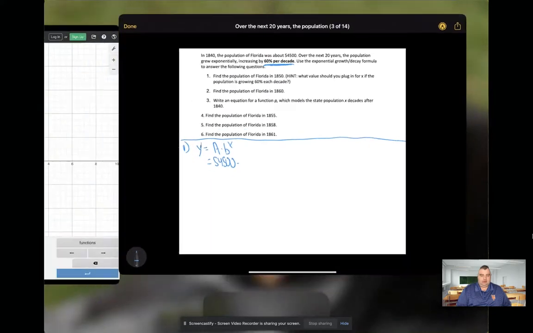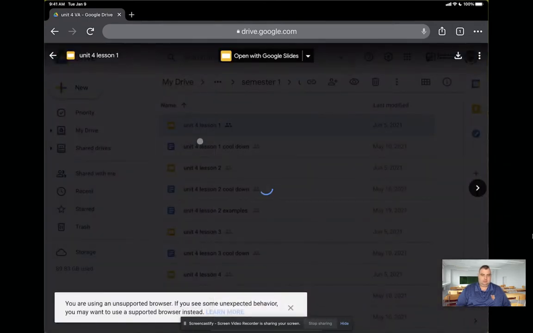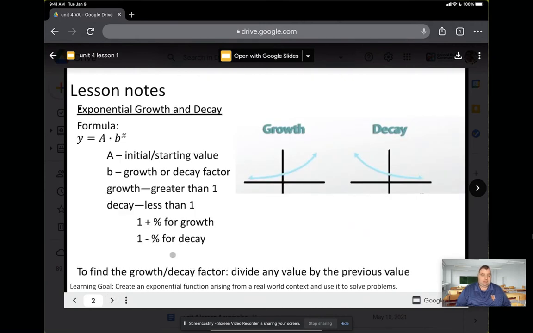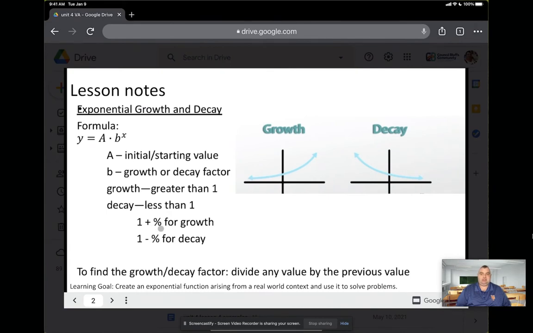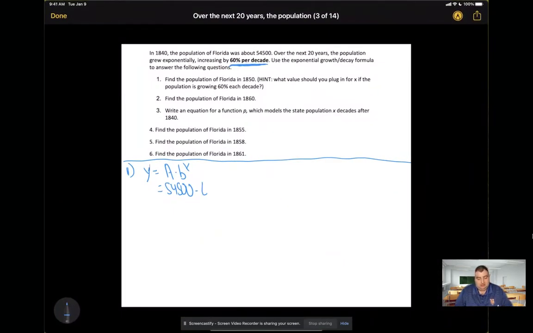According to our notes, when it's a growth situation, my growth factor is 1 plus the percentage. So my growth factor is going to be 1 plus 0.6, or 1.6.